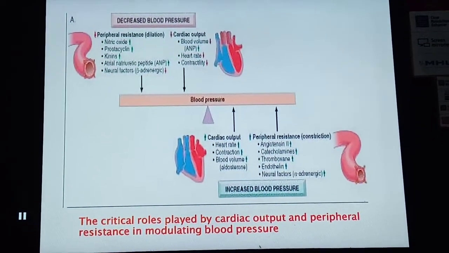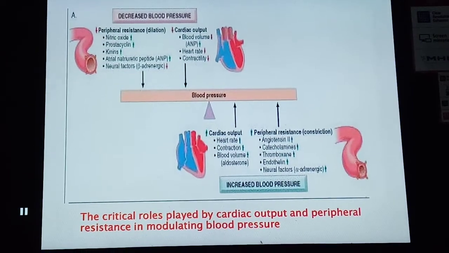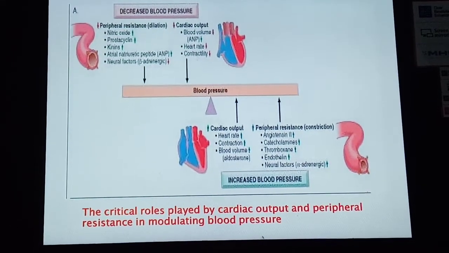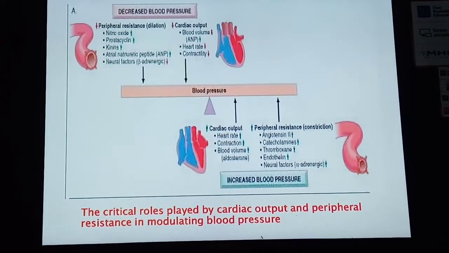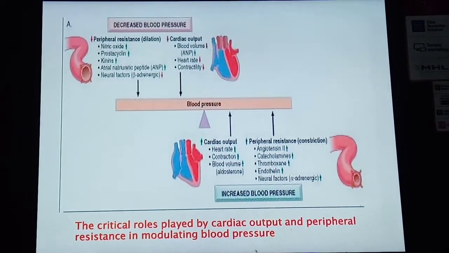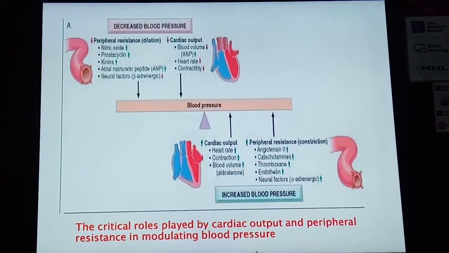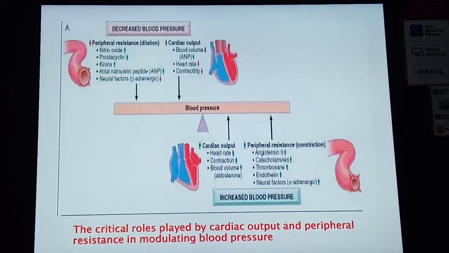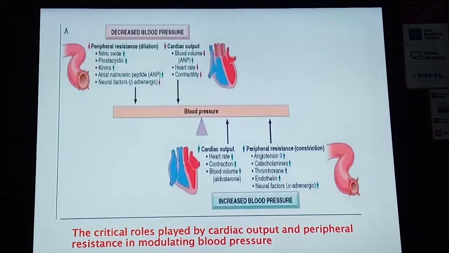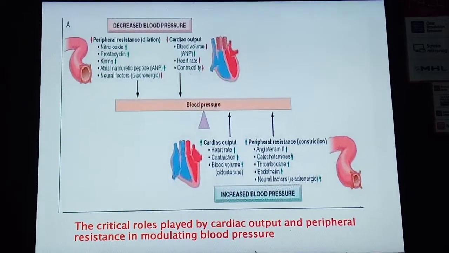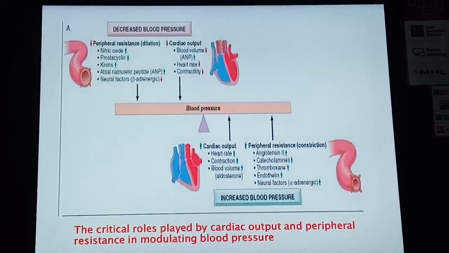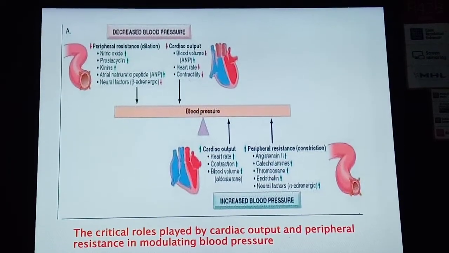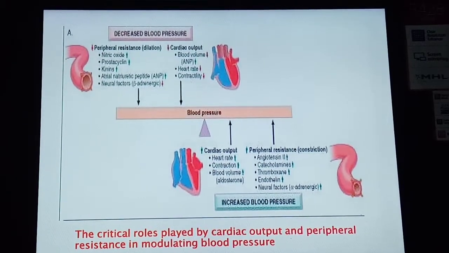These are the pathways that show the critical roles played by cardiac output and peripheral resistance in modulating normal blood pressure. One is decreased blood pressure and the other is increased blood pressure. Decreased blood pressure is due to decreased peripheral resistance, that is, dilation of the arterioles, and decreased cardiac output.